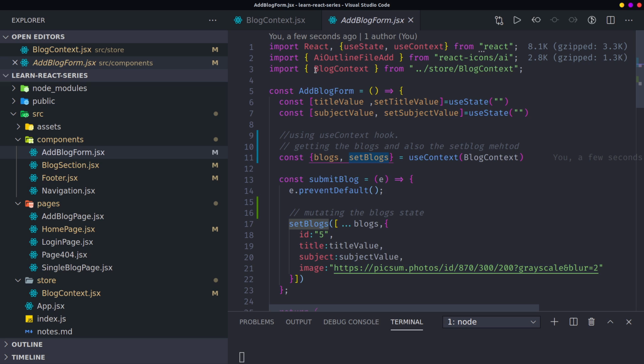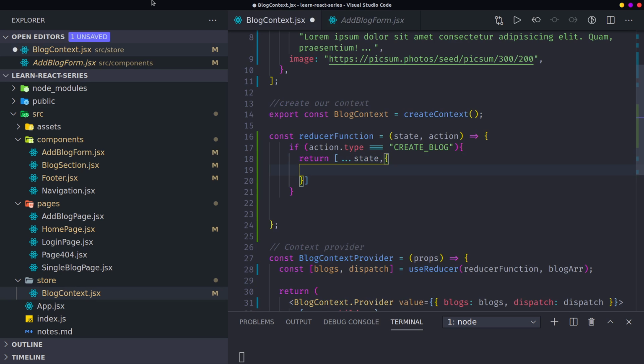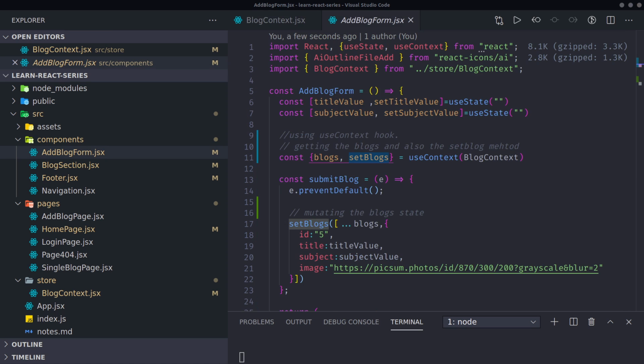Get the state, then we pass a new object, which contains the ID, the title, the subject, the image.